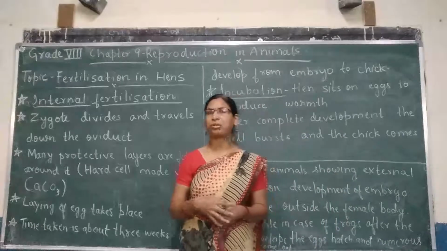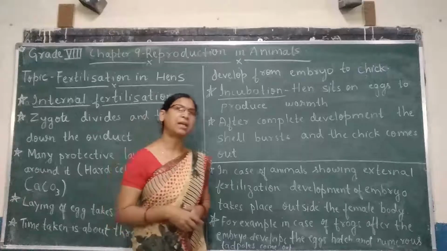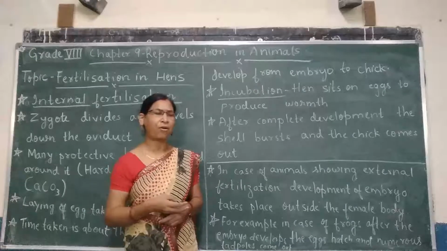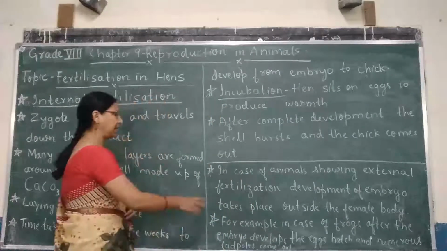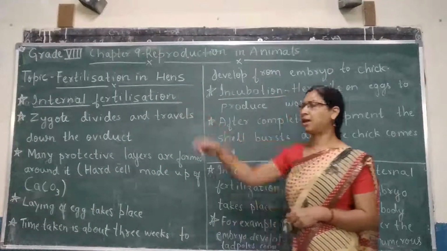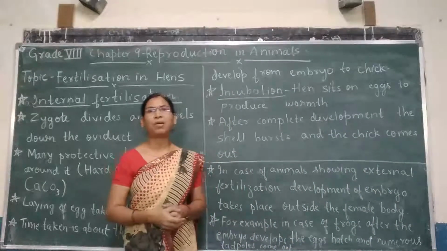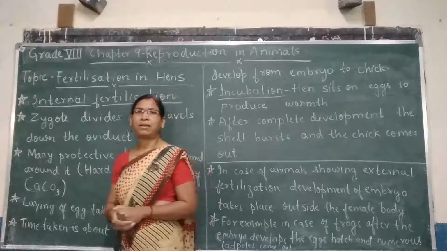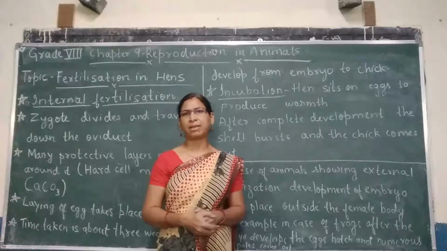And I already told you the reason why numerous eggs and sperms are produced, so that they are not eaten by the predators, wind current, rainfall, water, etc. So that's why numerous eggs are laid. So this is the method of fertilization in hens, and also I told you about external fertilization. Dear children, I hope you understood about internal and external fertilization. In our next topic, we will be learning about oviparous and viviparous animals.